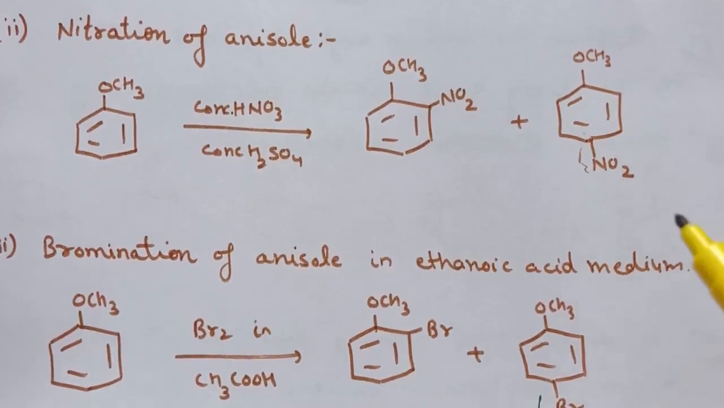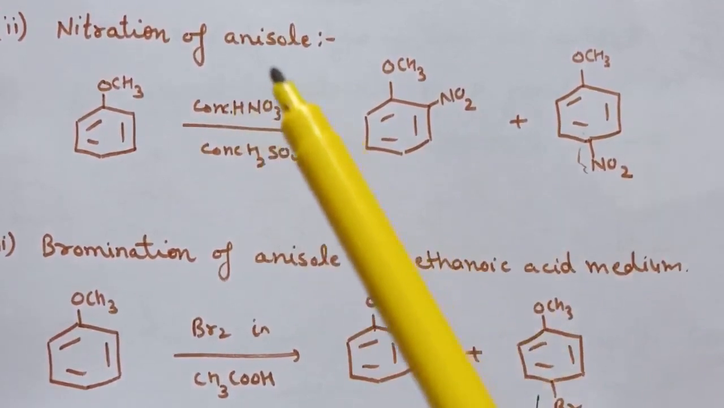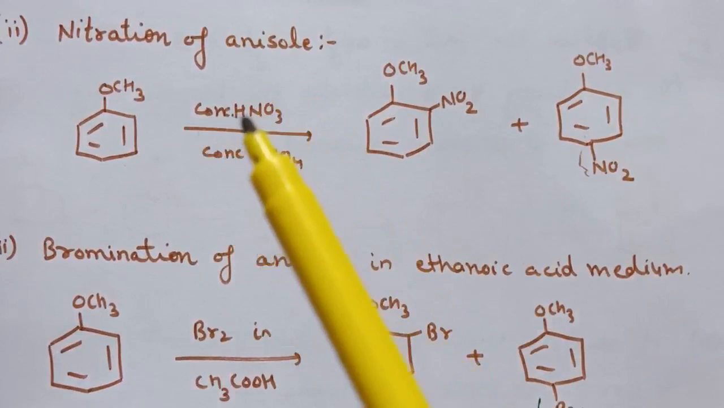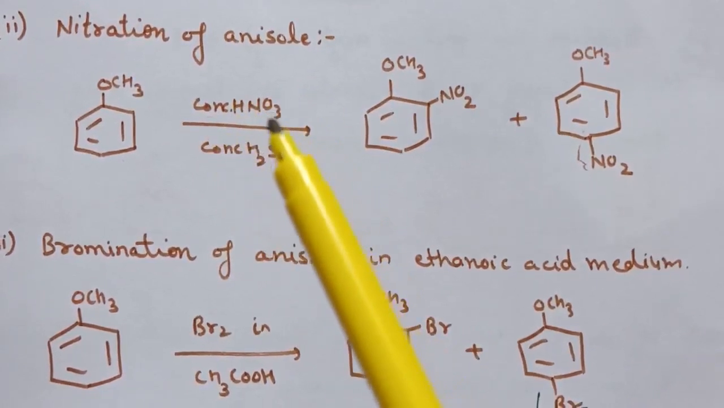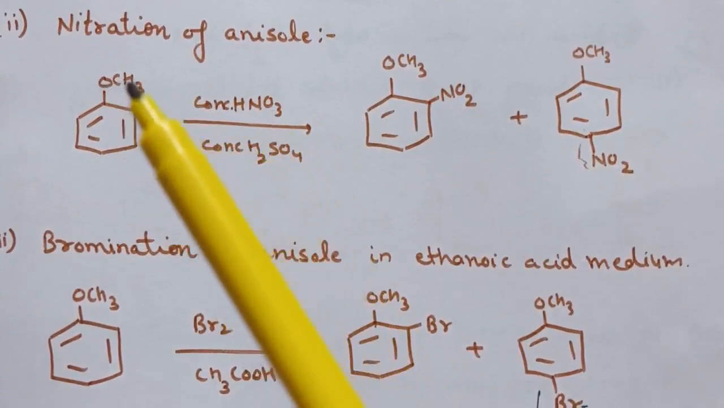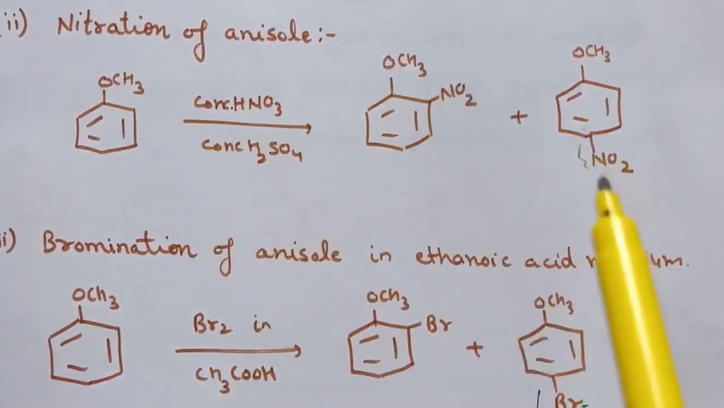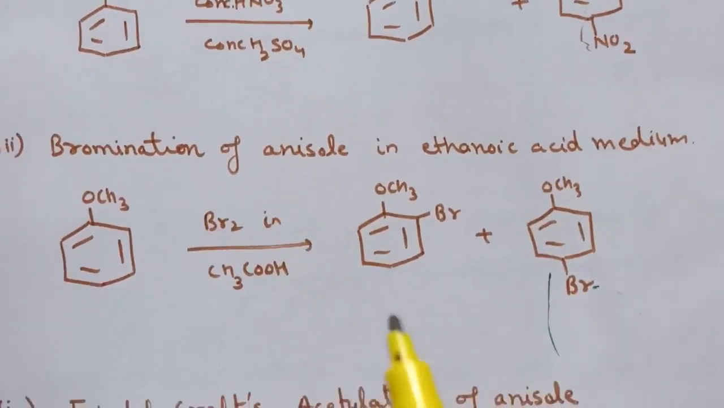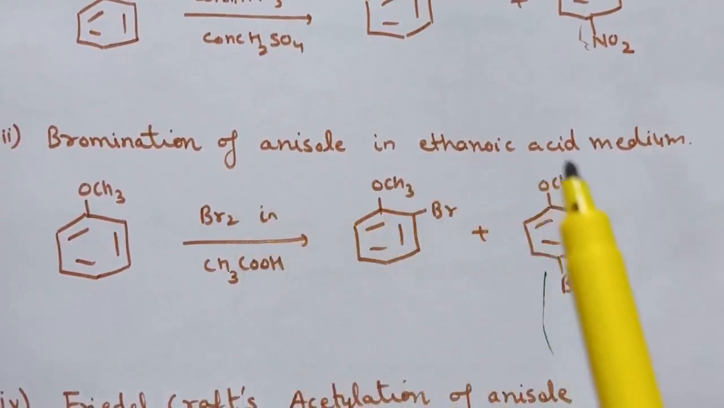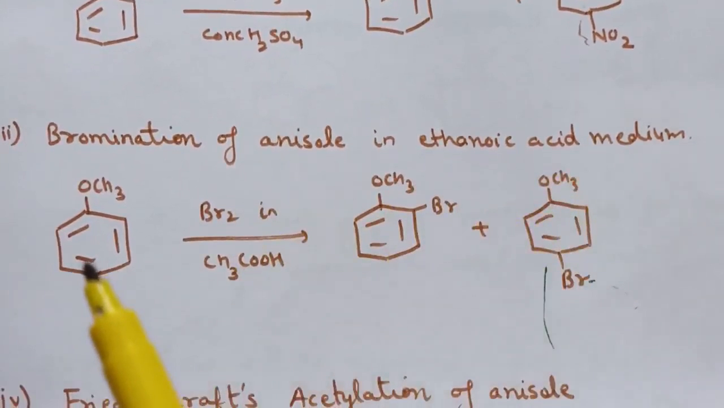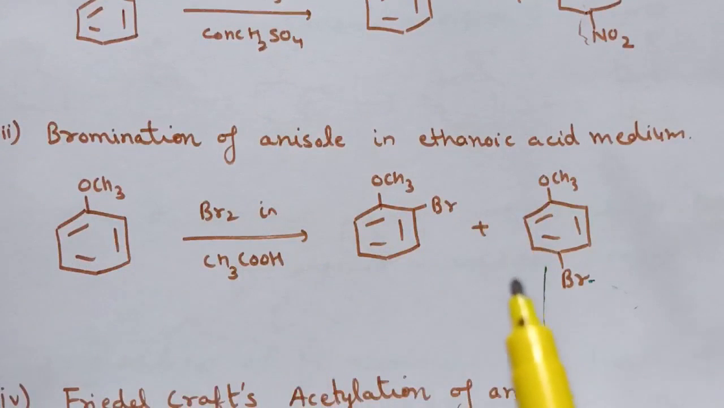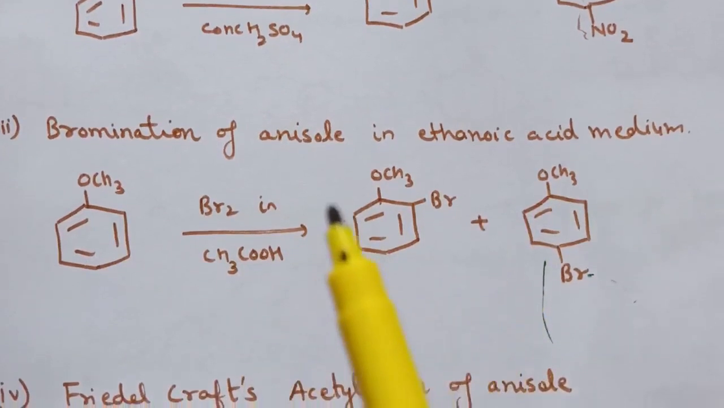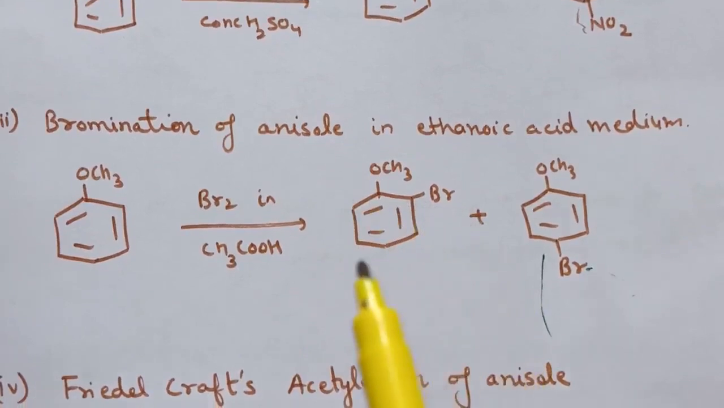Next is nitration of anisole. So in case of nitration, the nitrating agent is concentrated HNO3 and concentrated H2SO4. So here the electrophile is NO2 positive, and this group will direct the electrophile at ortho and para position. Next is bromination of anisole in ethanoic acid medium. So here again ortho and para product is formed. This is the reaction, that is bromination of anisole in ethanoic acid medium.